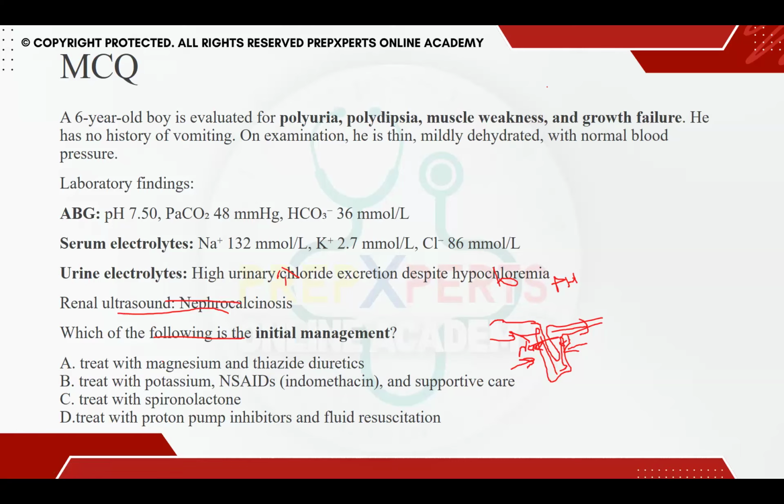When you see the urinary electrolytes, you find high urinary chloride excretion despite hypochloremia. On renal ultrasound, you find nephrocalcinosis. So what is all of this pointing towards? What condition are we talking about here?